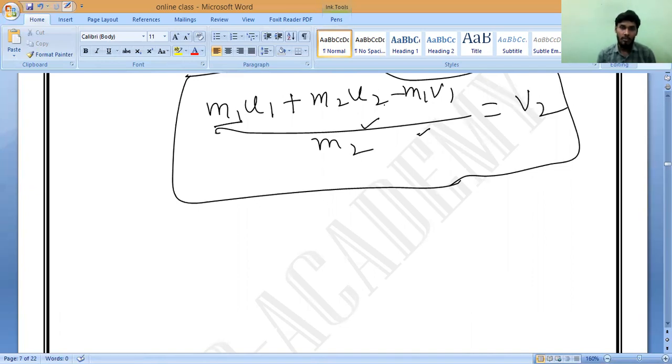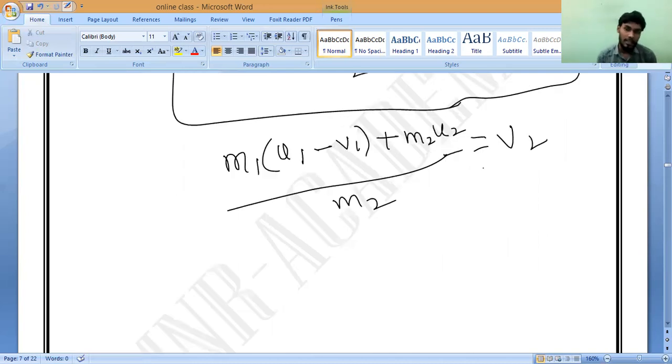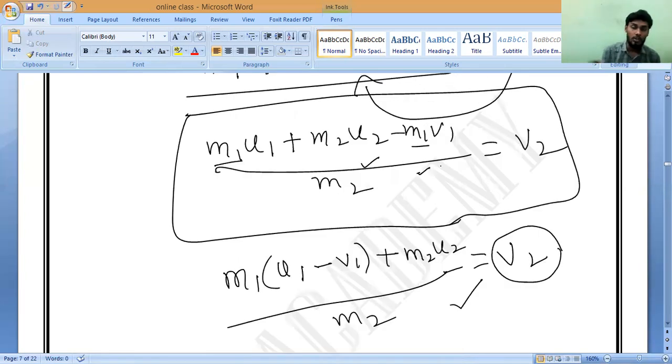In these two terms, M1 and M1 is common. Yes or no? Yes, sir. So can I write it outside? M1 into U1 minus V1 plus M2U2 divided by M2 equals V2. This is more complicated, correct or not? That is why I am not saying it. If they are asking you to calculate the velocity of body B, you can use this formula directly. Monish, don't get confused.